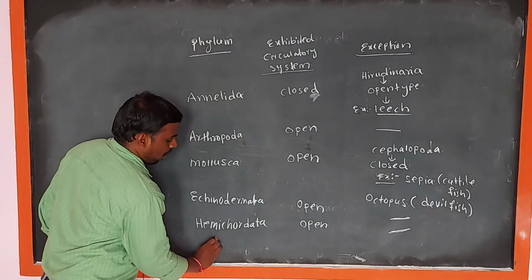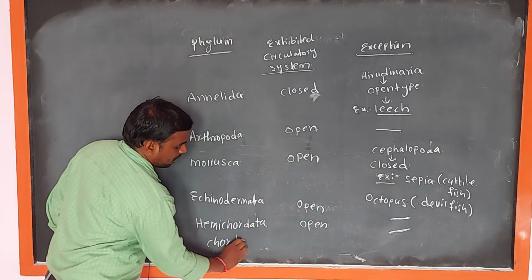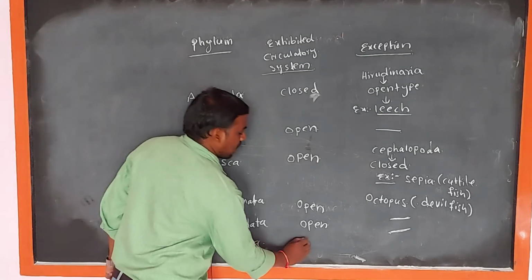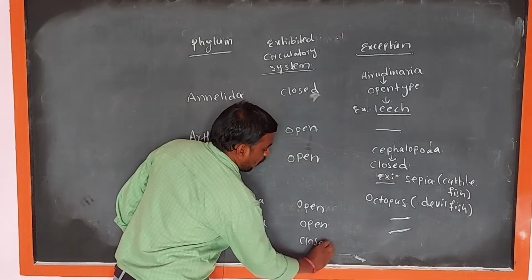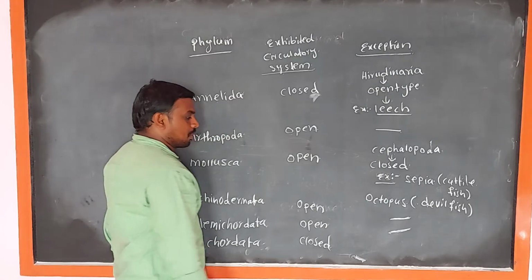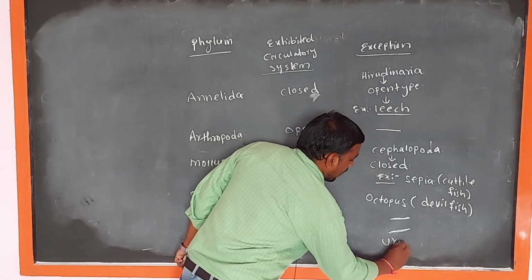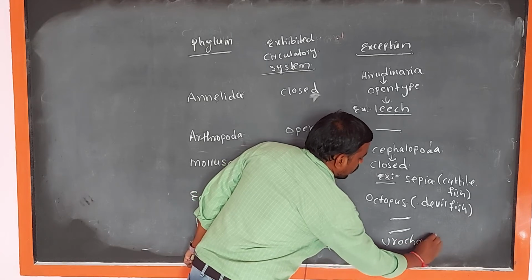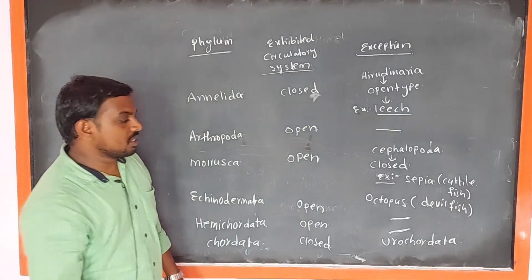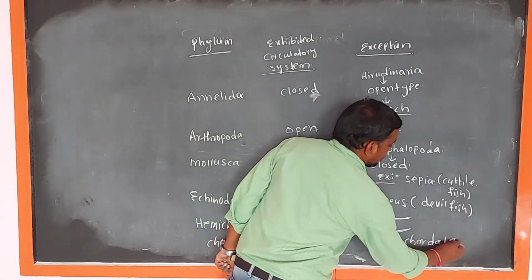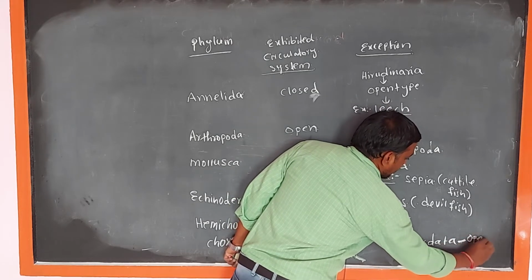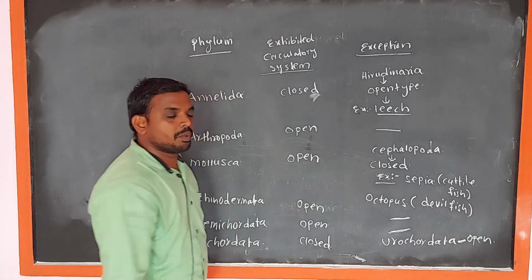Last one, Chordata. These Chordata animals are exhibited closed type of circulation except Urochordata. So the Urochordata animals, they are exhibited in open type of circulatory system. Open type.